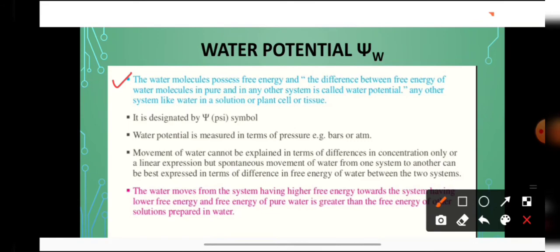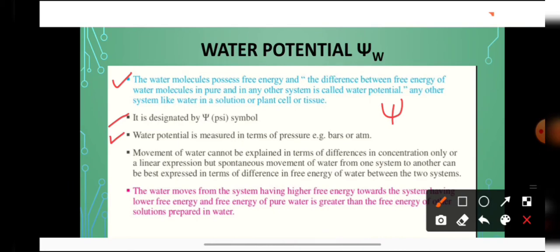When we add solutes to it, its free energy gets decreased. So this difference in free energy of water molecules in solution as compared to its pure state is known as what? Water potential. Now students, water potential is designated by the symbol psi, and it is measured in terms of pressure, that is in bar or in atmosphere.